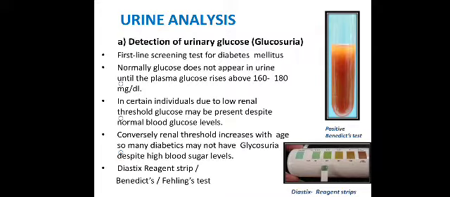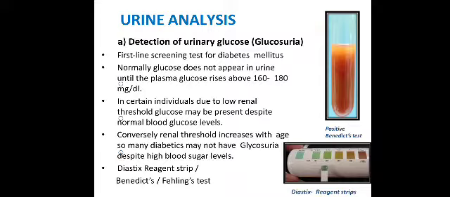First is the urine analysis. The first should be the detection of the urinary glucose, which is known as glucosuria. It is the first line screening test of diabetes mellitus. Normally, glucose doesn't appear in urine until the plasma glucose rises above 160 to 180 mg per deciliter. In certain individuals, due to low renal threshold, glucose may be present despite normal blood glucose level. Conversely, renal threshold increases with age, so many diabetic patients may not have glycosuria despite having high blood sugar level.